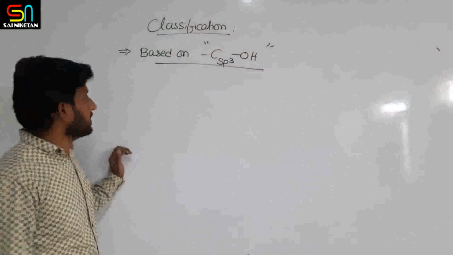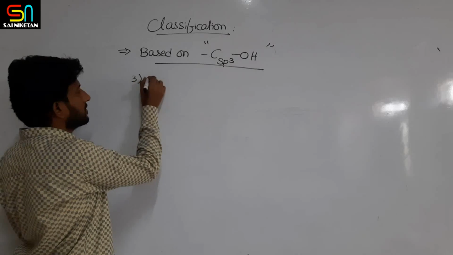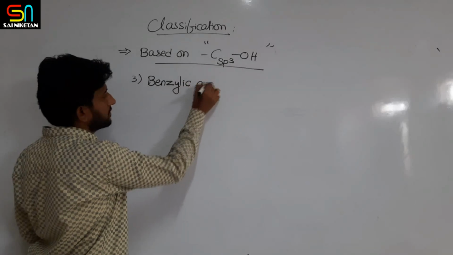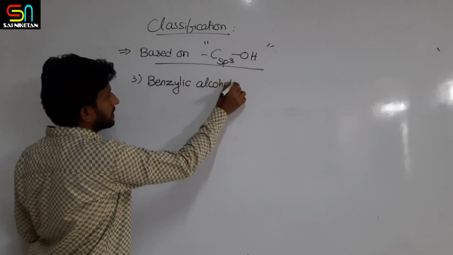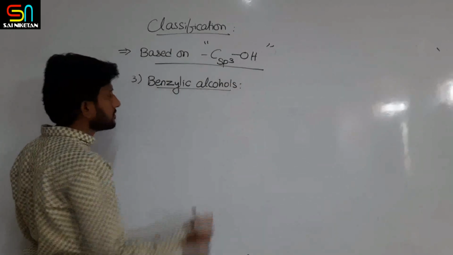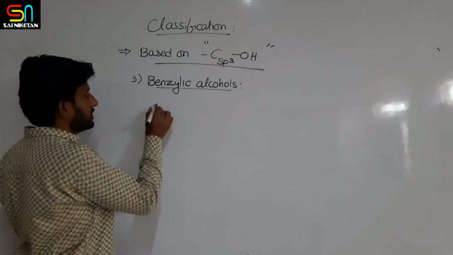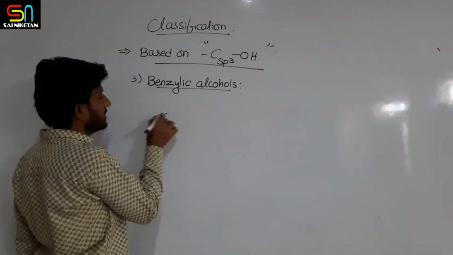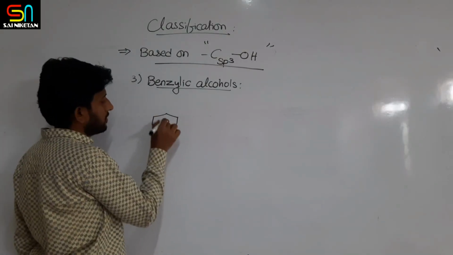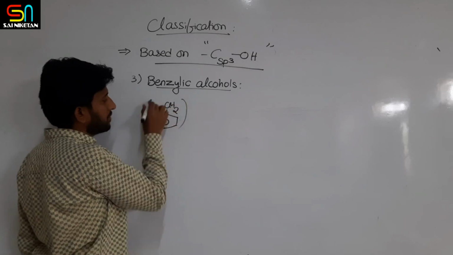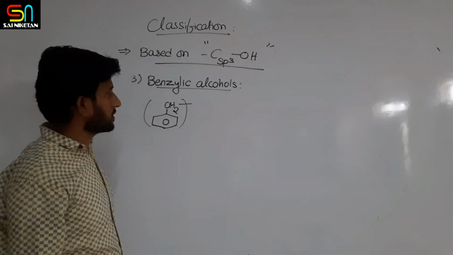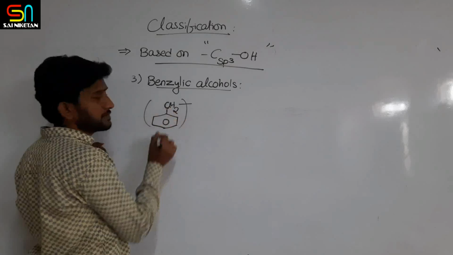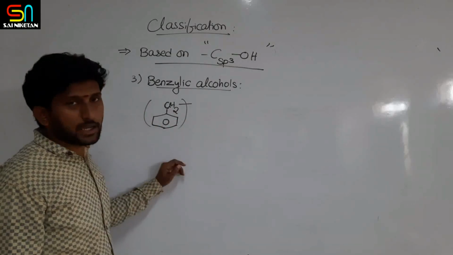Next we will see benzyl alcohols. Now based on sp3, one more type is benzylic alcohols. Now benzylic alcohols means what? A benzene ring attached to an sp3 carbon. A benzene ring attached to one sp3 carbon is a benzyl group. If an OH group is attached at the benzylic position, this carbon is called the benzylic carbon. Then it is called benzylic alcohol.